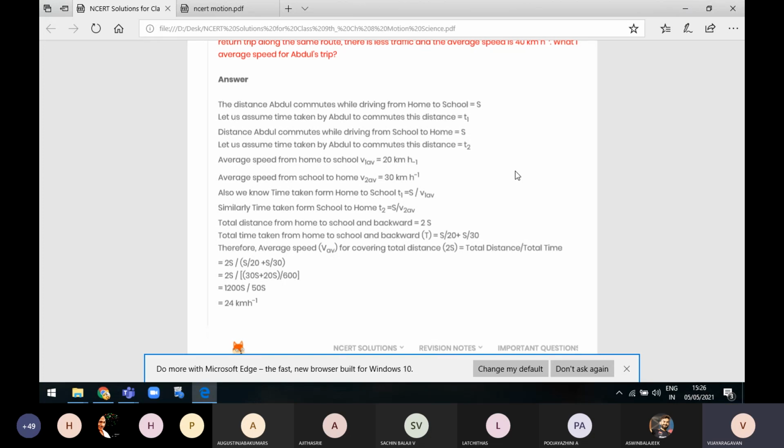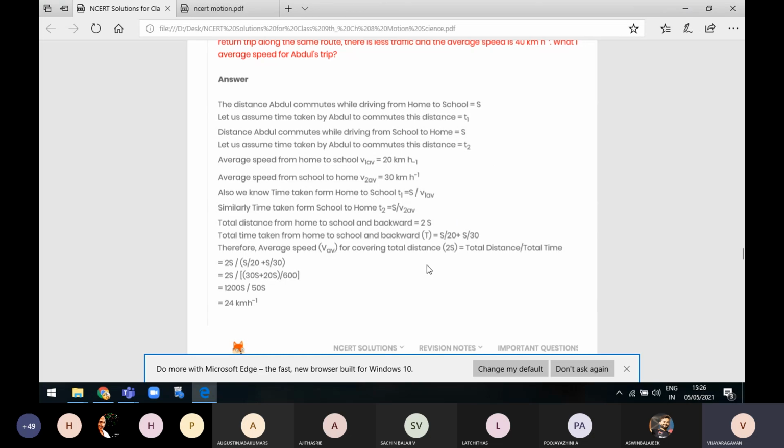So 2S divided by (30S plus 20S) divided by 600, taking the LCM there. So in total we get 1200 by 50S. S cancels, and 1200 by 50 gives 24 km per hour.